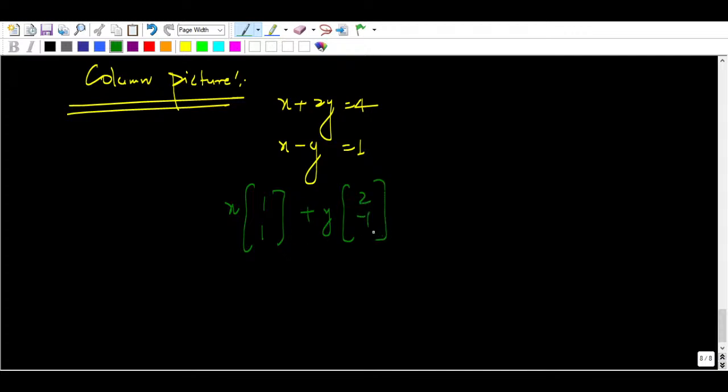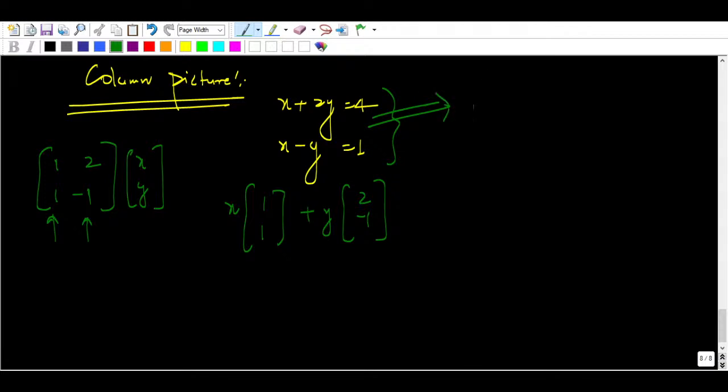These are the two columns. If you see the matrix of coefficients of the equations, it is 1, 2, 1, minus 1, right? So this is your column number 1, this is your column number 2, right? So x and y. I am writing in this format. So whenever you see a system of linear equations, always consider this the Ax equal to b format. So b can be 0, b cannot be 0, it depends, we will see.